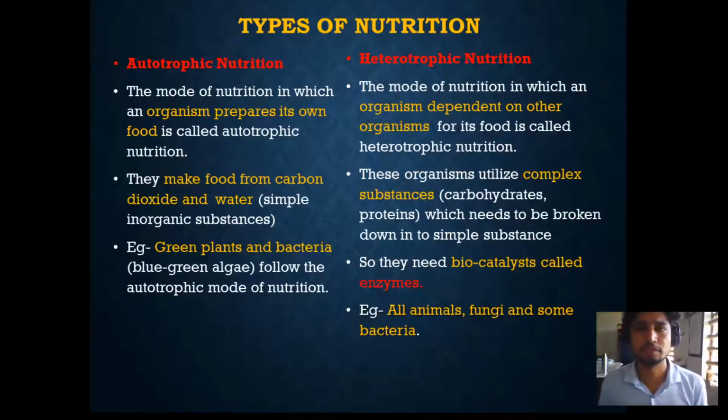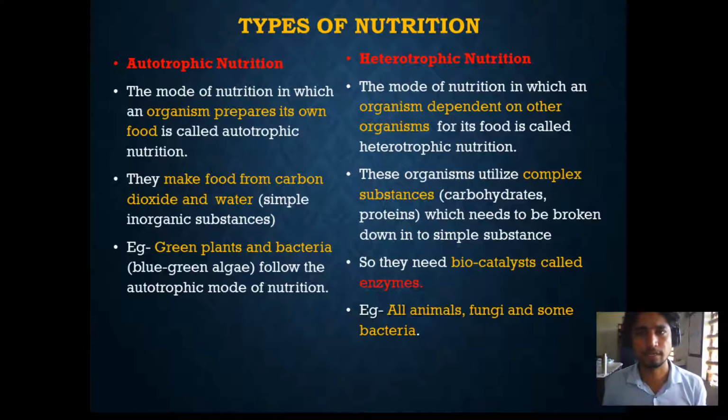Autotrophic: autos means self, trophos means nutrition. So autotrophic means self-nutrition. These organisms can synthesize their own food. To define autotrophic nutrition, we can say that the mode of nutrition in which an organism prepares its own food is called autotrophic nutrition. So they are preparing their own food. An example is plants. They have the ability to synthesize their own food.